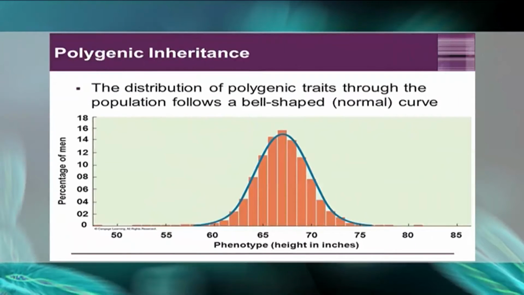For polygenic inheritance, a bell-shaped distribution with the largest proportion of individuals displaying the average or mean phenotype and the smallest proportion of individuals at either extreme is obtained. A symmetrical distribution of this type is called normal distribution.